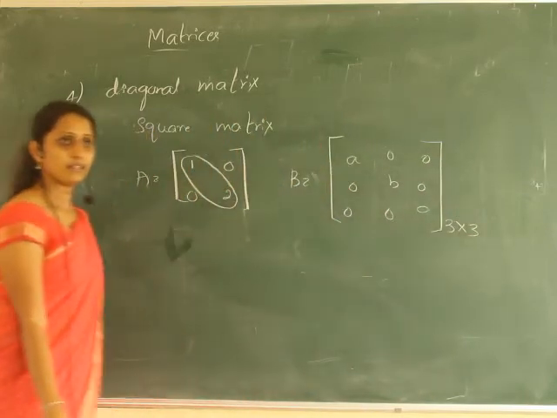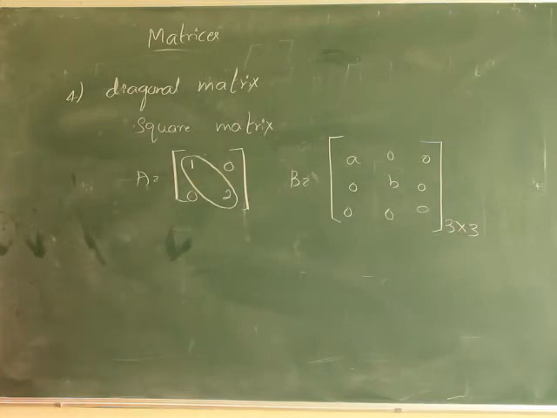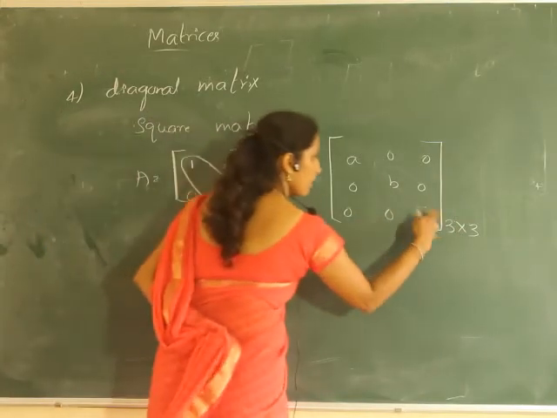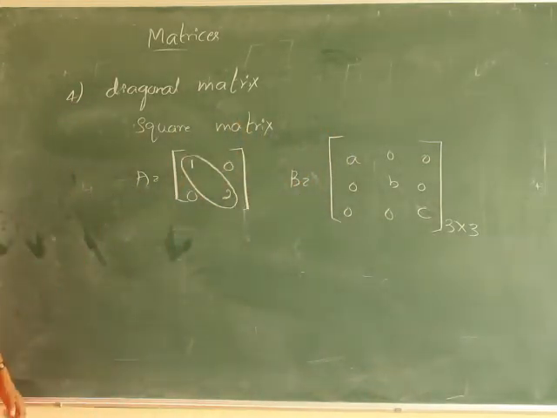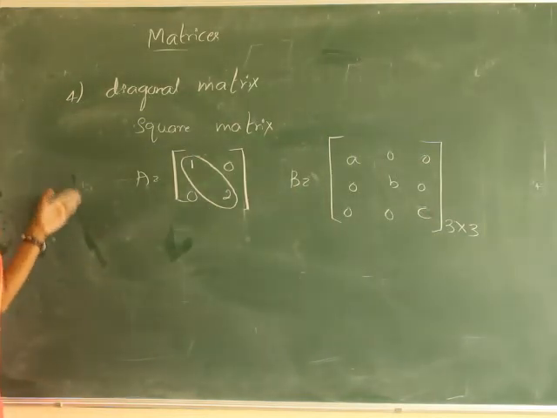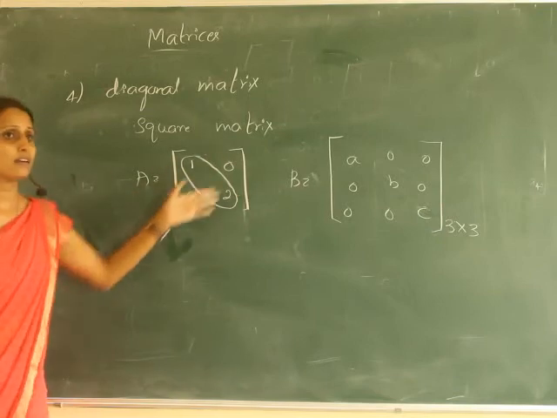If I write a 3 by 3, here also the non-diagonal entries are zero. So this matrix is called a diagonal matrix. A diagonal matrix is a square matrix in which the non-diagonal entries are zeros.